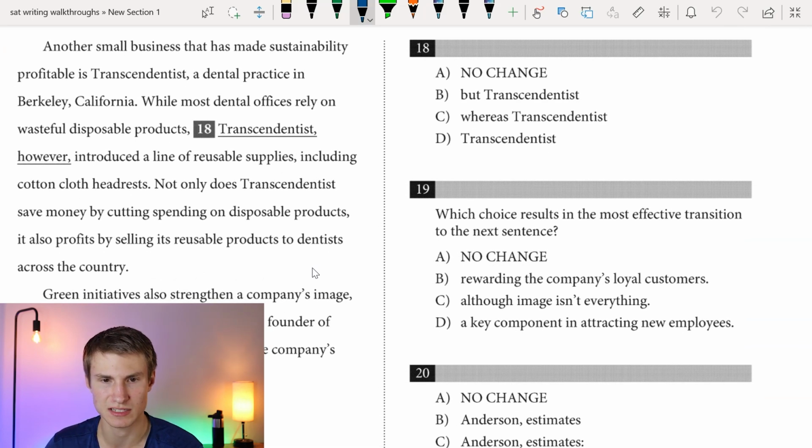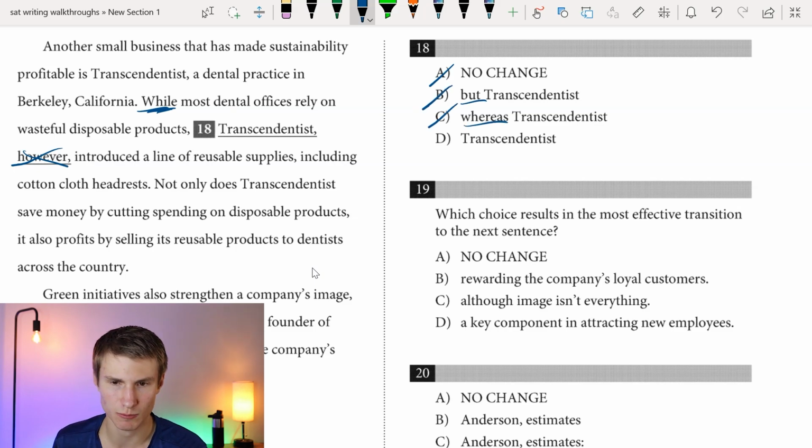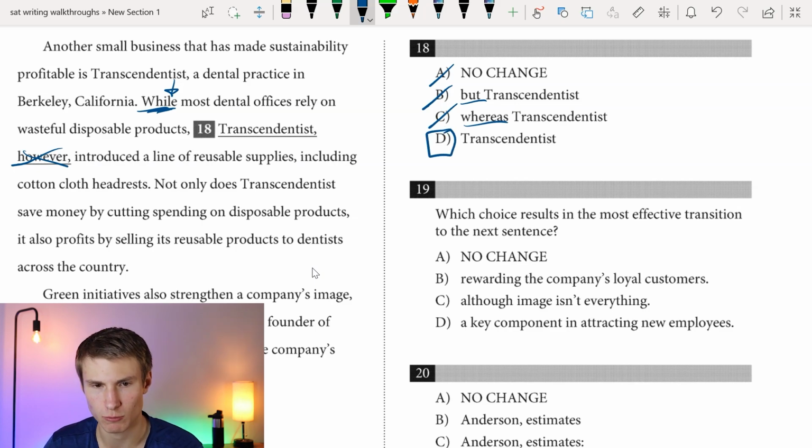"Another small business that has made sustainability profitable is Transcendentist, a dental practice in Berkeley, California. While most dental offices rely on wasteful disposable products, Transcendentist..." Okay, we already said "while," so we don't need to repeat "however." Both of those are used to indicate that contrast. So we don't need to say "however." I'm going to get rid of A. If I look at B, saying "but," once again, we don't need to repeat that contrast. "Whereas," once again, we don't need to repeat that contrast. We have that from saying "while." So "Transcendentist" works perfectly.